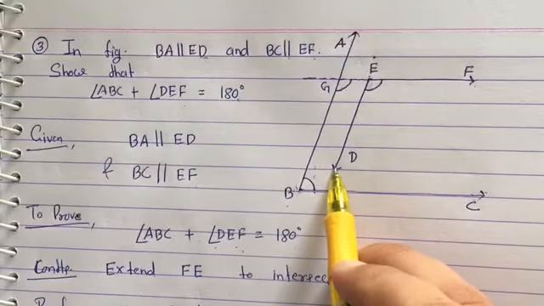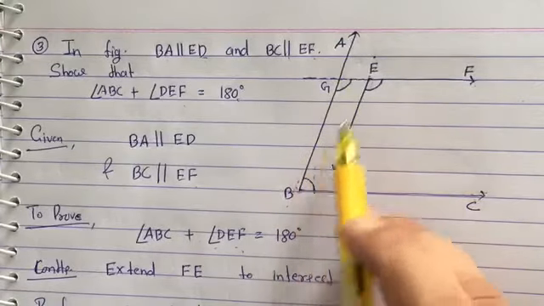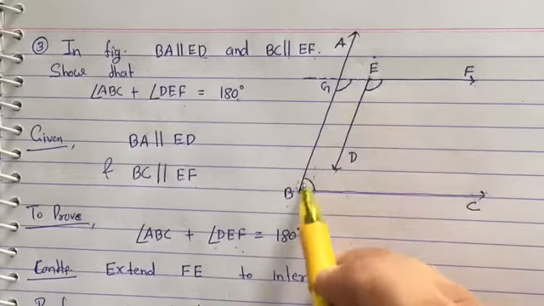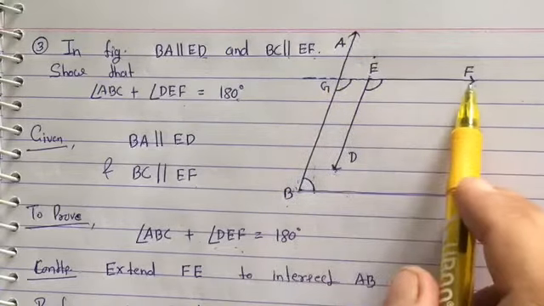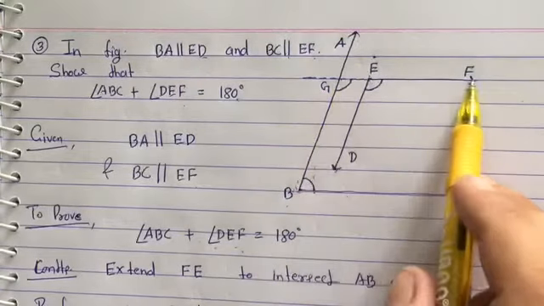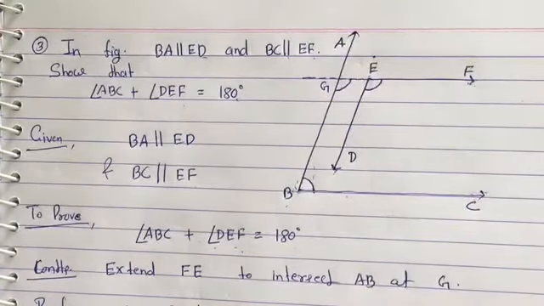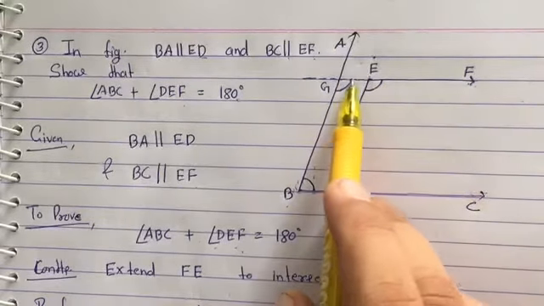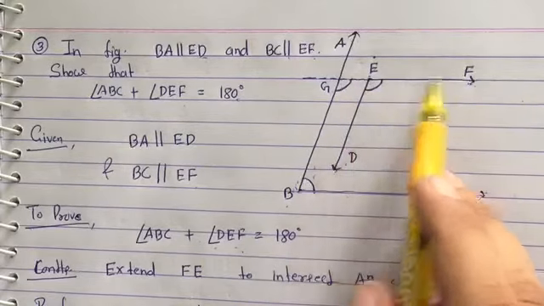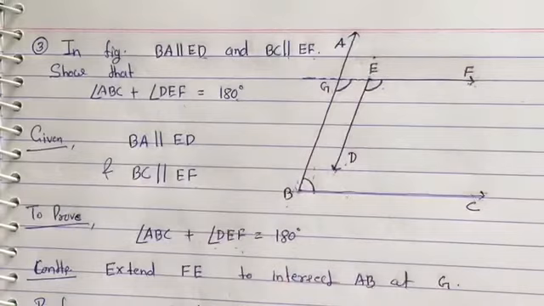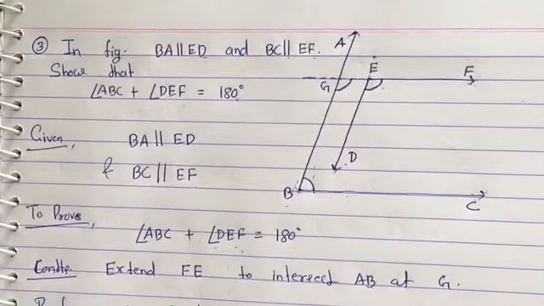I think there is no confusion in this, that GB is parallel to ED, and if GB is parallel to ED, then this line GF works as a transversal. Then angle BGF and angle DEF, these both angles are looking like corresponding angles, and you know it very well, when lines are parallel then corresponding angles are equal. I think there is no doubt.